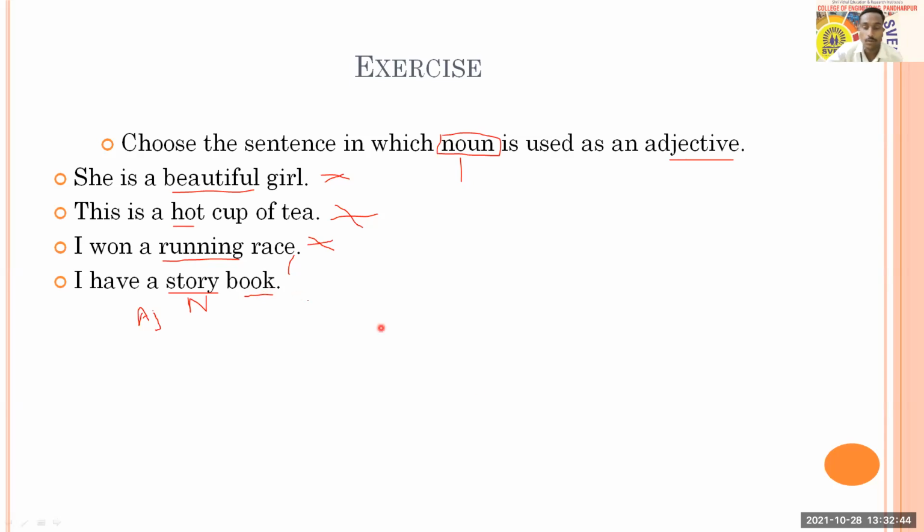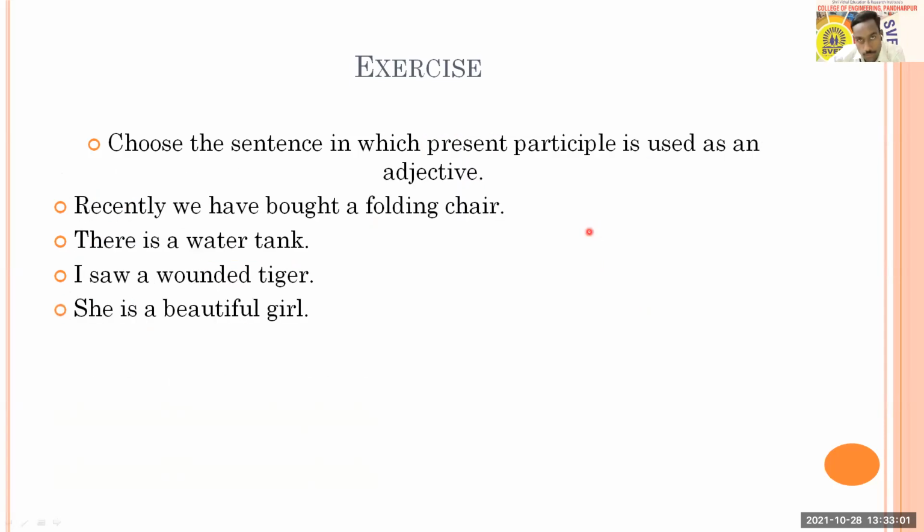I hope that all of you have got it. So those who chose option A, B, C, for them the answer is option D. Okay. So Vaishnavi, you got it right. So option D is the answer. Now the next question is in front of you. It says, choose the sentence in which present participle is used as an adjective. And I expect that all of you know the meaning of present participle. What is present participle? Then only you will be able to answer the question.